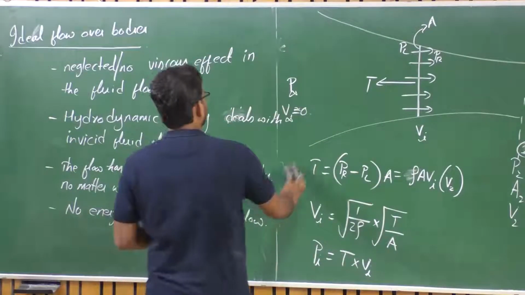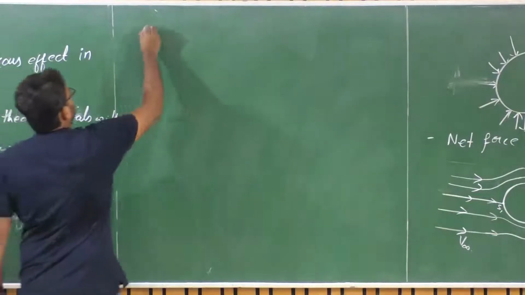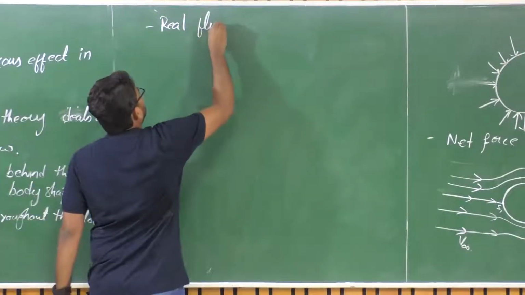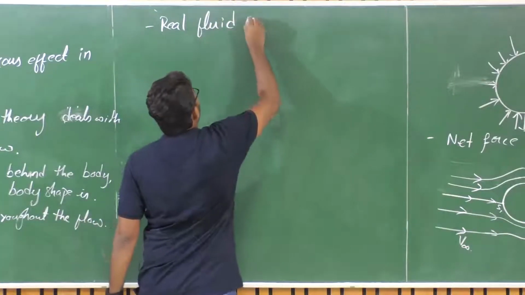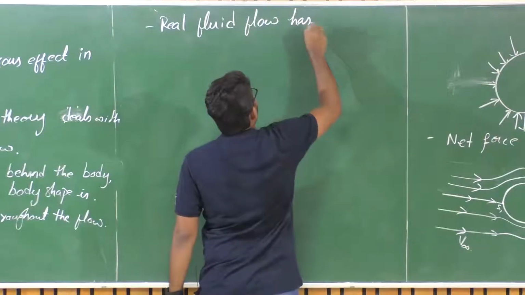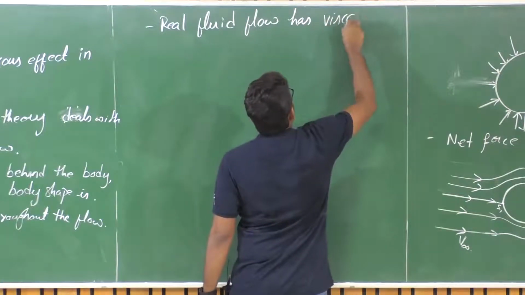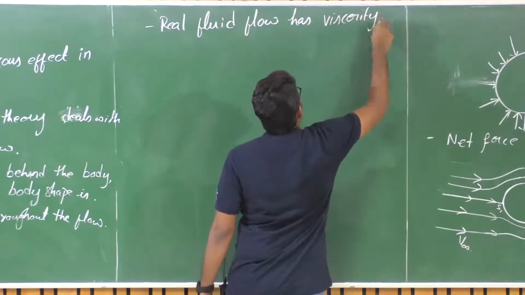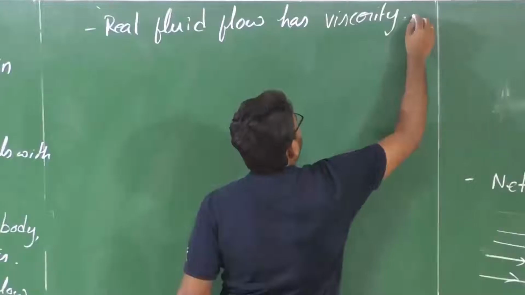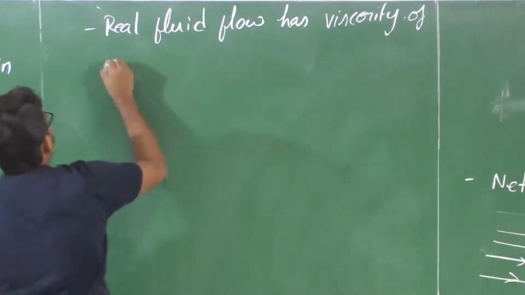So real fluid flow has viscosity, to some degree or of varying degree.